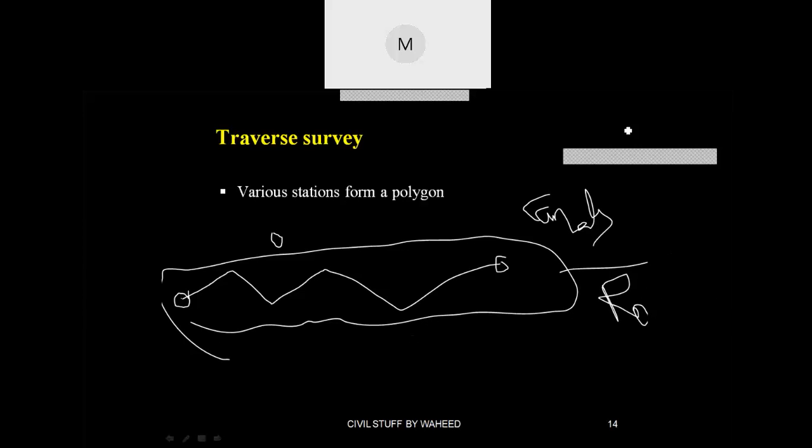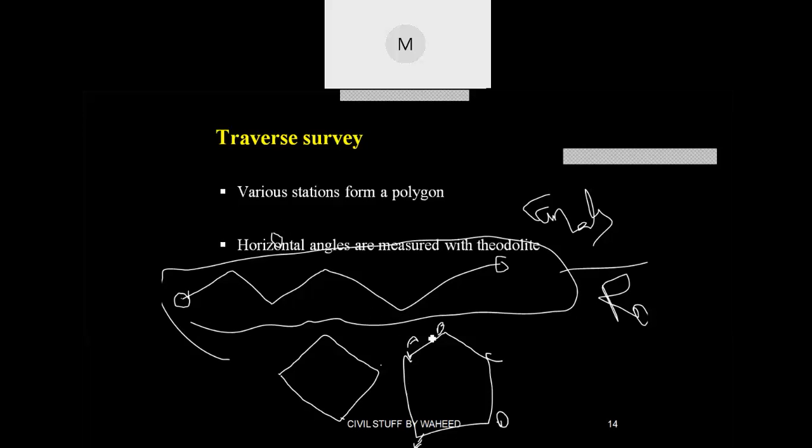Okay, my screen is up to here only. Whereas suppose my starting point is here, like this, forming some polygon generally, like this. This is my starting point A. Okay, this is B, C, D, again E, and this is A. Like that you can take. Now this can be performed by taking the bearings.